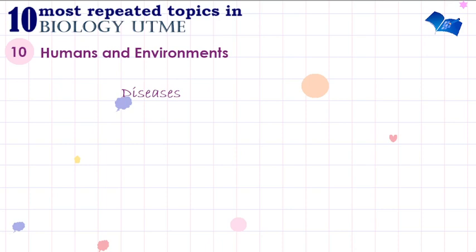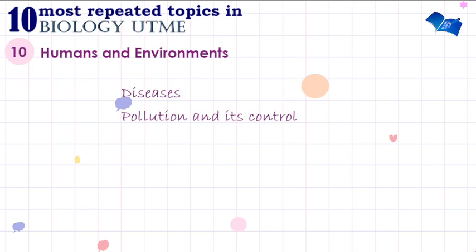Moving on from diseases, another subtopic for you to note very well is pollution and control. This is the contamination of the environment with harmful substances. What you should know very well is the sources of this pollution, the types of pollution, the effects that this pollution has on the environment and on humans, and the measures that you can take to actually control this pollution.